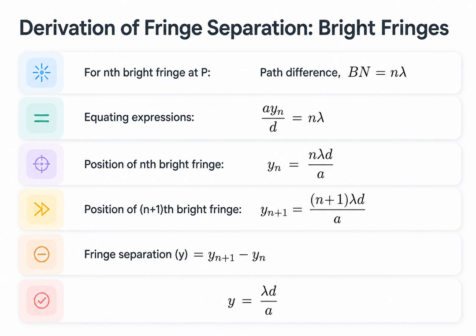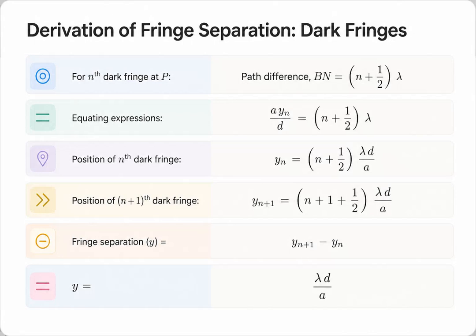To find the distance between adjacent fringes, we simply subtract the position of the nth fringe from the n plus 1 fringe. The n terms cancel out, leaving us with the beautiful, simple formula, fringe separation y equals lambda times d divided by a. We can perform the exact same derivation for the dark fringes.